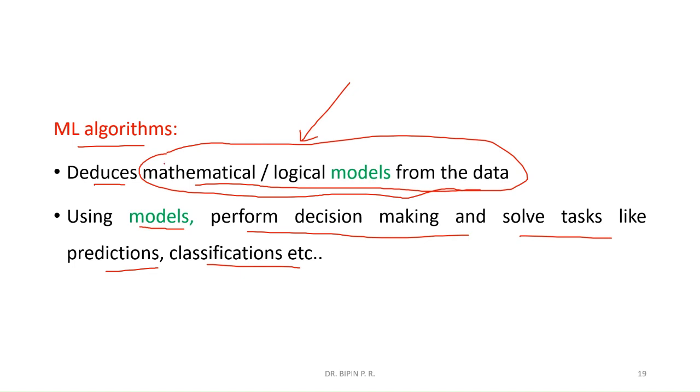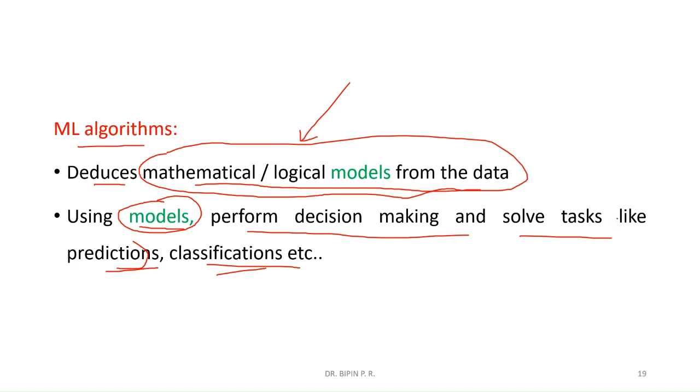It will deduce the mathematical or logical models from the training data. After training, testing will happen. Once we obtain good results using those models, we will have operations like prediction, classification, and different tasks.